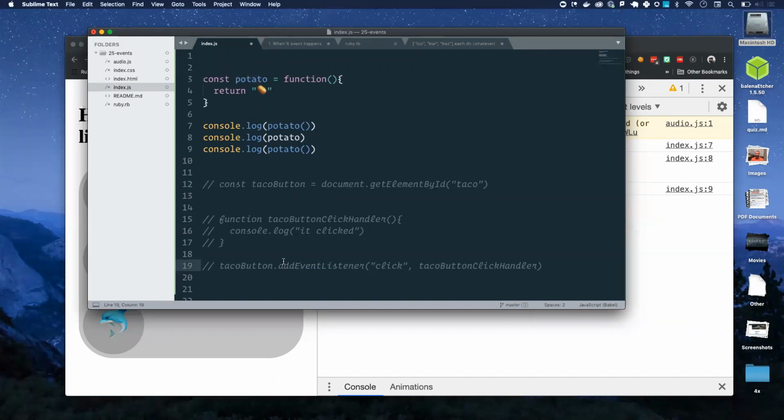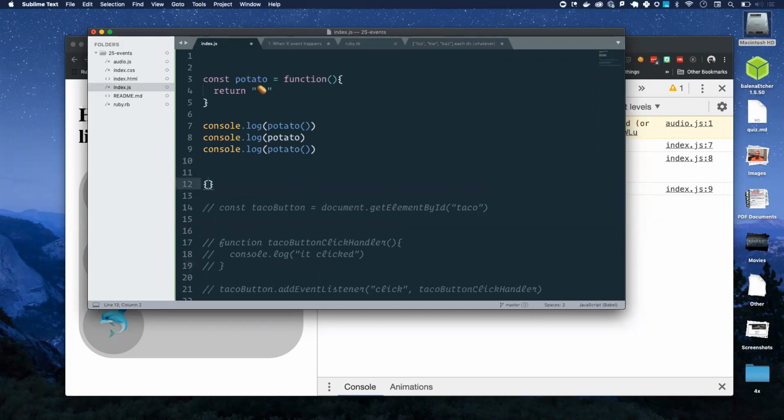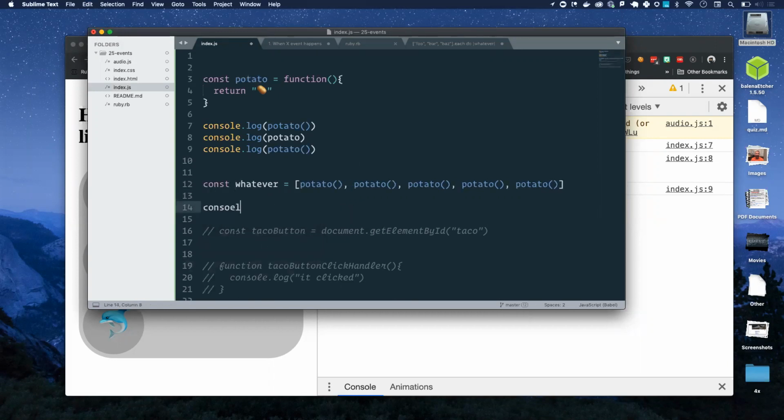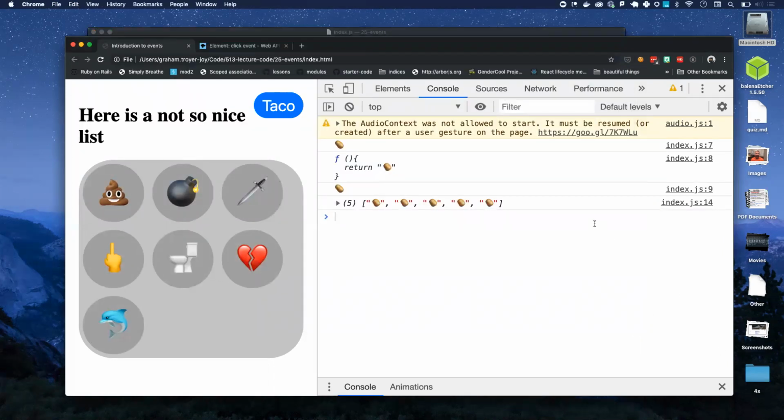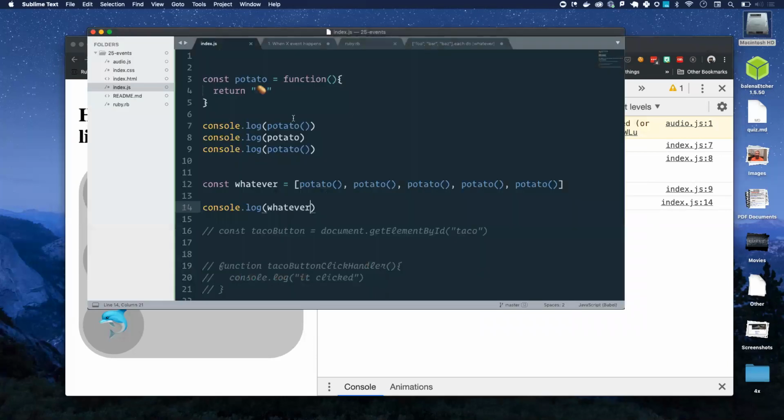So in JavaScript, what is the purpose of return? You can see it in the console. What I could do is, copy and paste would make this much easier, wouldn't it? Cool. Now I got an array of potatoes. I can use that return value in another part of my code. This is a silly contrived example, but return values are the way that a function communicates with the thing that calls it.